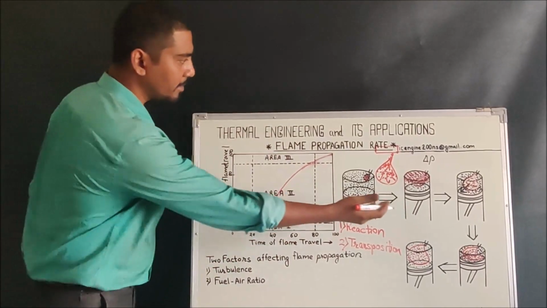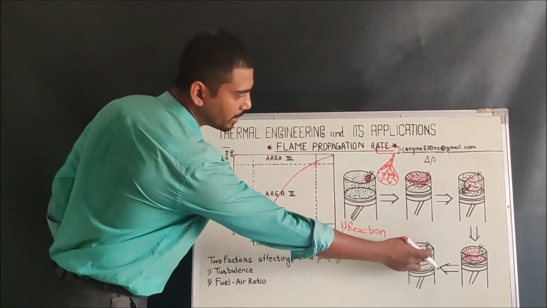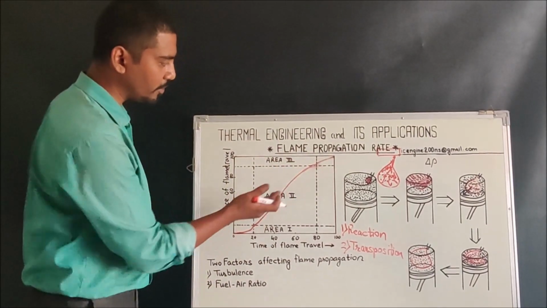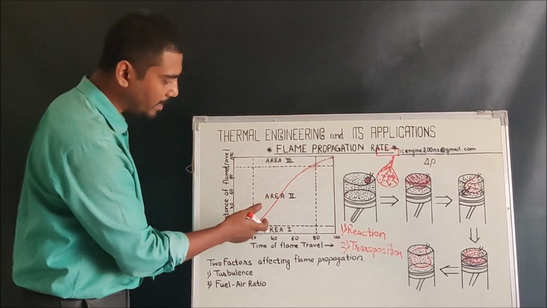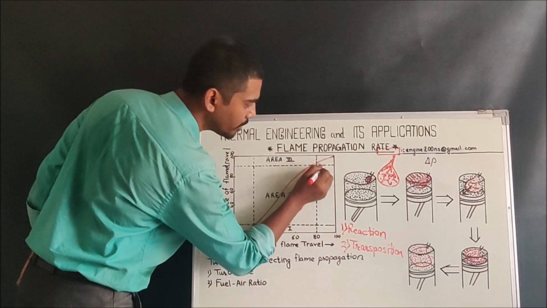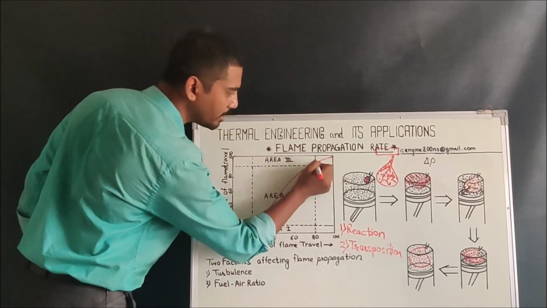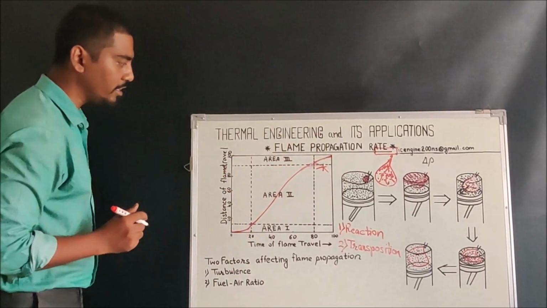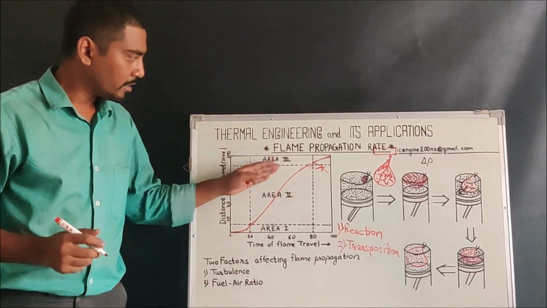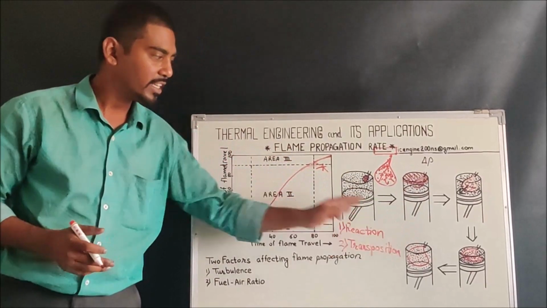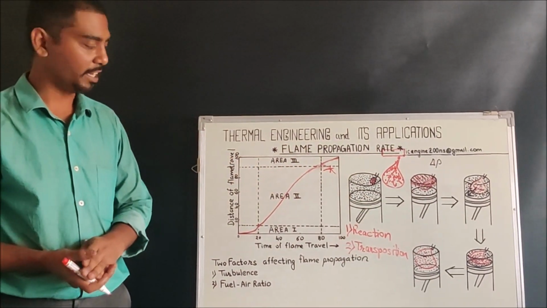When I said that in the third area, when the unburnt charges are less, the rate of flame travel is reducing with respect to the rate that we have observed in the second area. So instead of reducing in this fashion, it is reducing with respect to the time that it is taking for the distance of the travel. This is the conclusion of the flame travel with respect to the physical phenomenon that I have already explained.